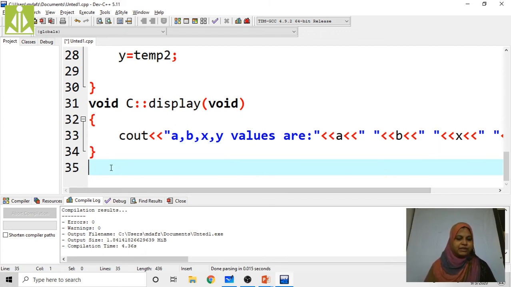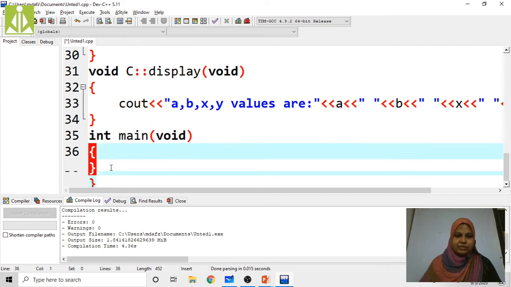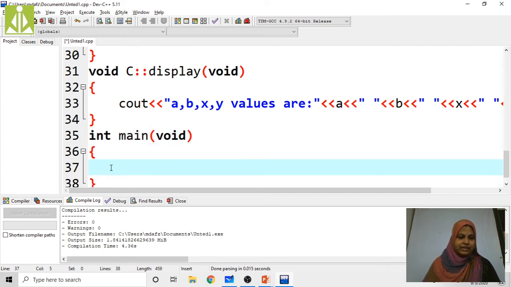Now I am going to create the object for class C in int main. In the main function we have to create the object. Open the braces. For class C, I am going to create the object objc.